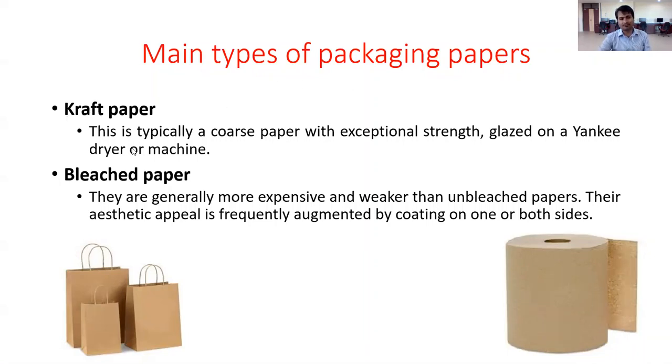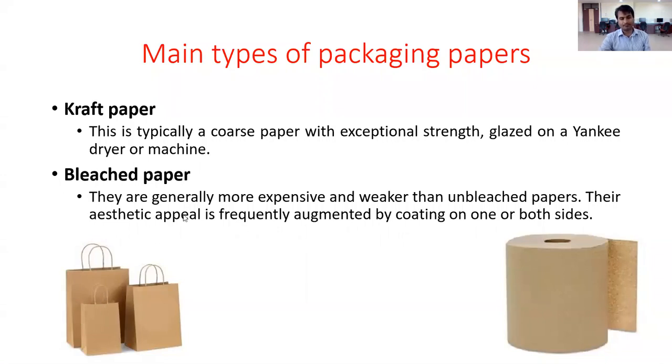So kraft paper is typically a coarse paper having good strength, glazed on a Yankee dryer or machine. So kraft paper has these characteristics. Then bleached paper, this is the example. When you go to a shopping mall, they give us this type of bag, right? So that is kraft paper, or kraft paper packaging material.